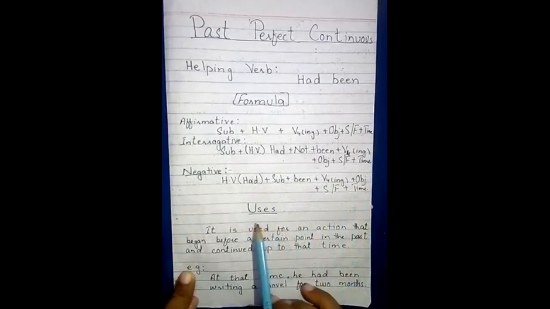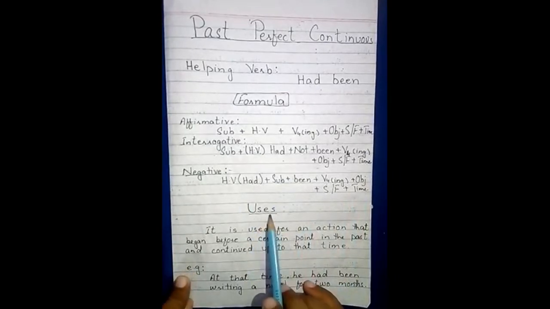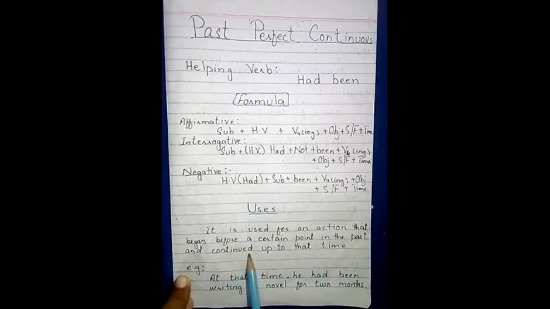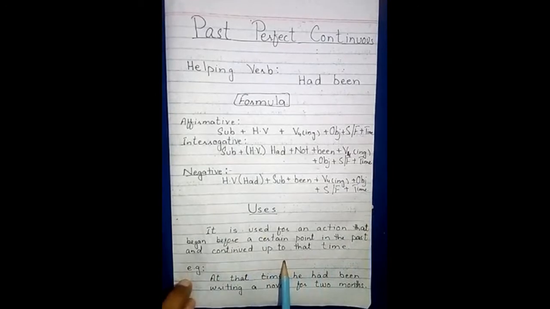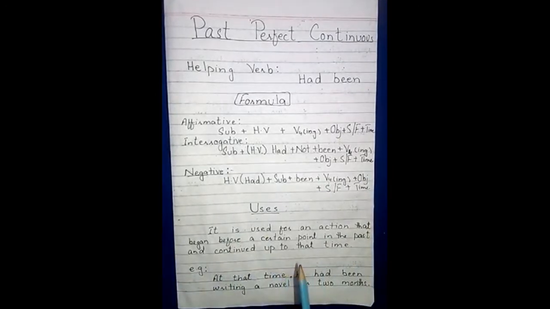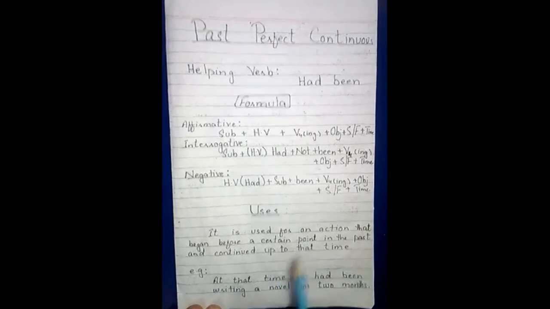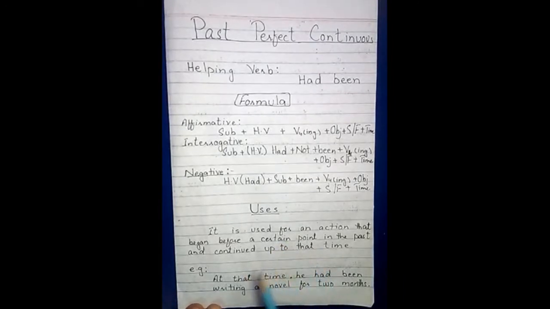Okay, so this is the use of past perfect continuous. So why do we use past perfect continuous? It is used for an action that began before a certain point in the past and continued up to that time. It means that an action started in the past, and for some period of time, or for some duration, it had been going on, and after some period of time it ended. For that period of time which has been going on for some time, there we use past perfect continuous.